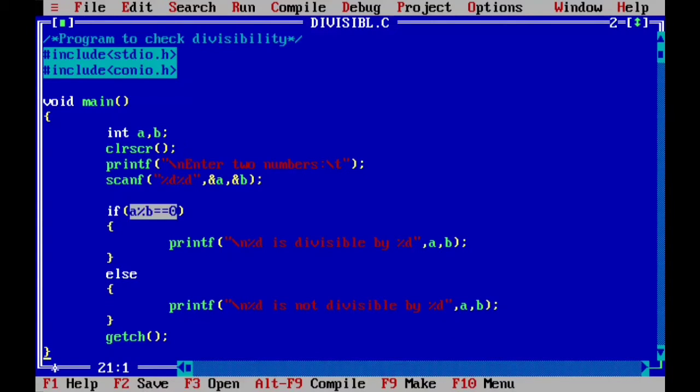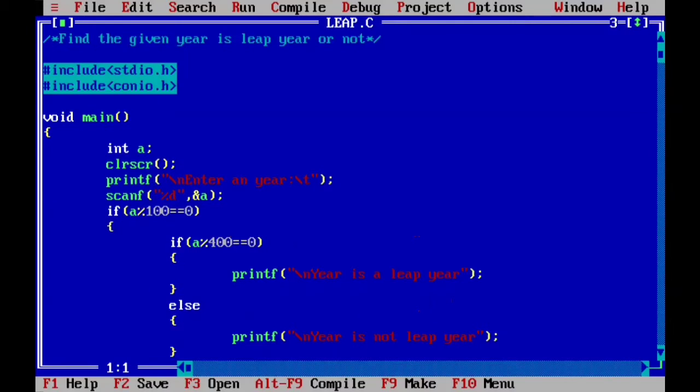Now there is third condition, that is nested if else, right? For that, have a look at this program. This program is checking whether the given year is a leap year or not. Now in this program I have one integer and I'm scanning that integer. First of all, let me explain you how do we check whether the given year is a leap year or not, right?